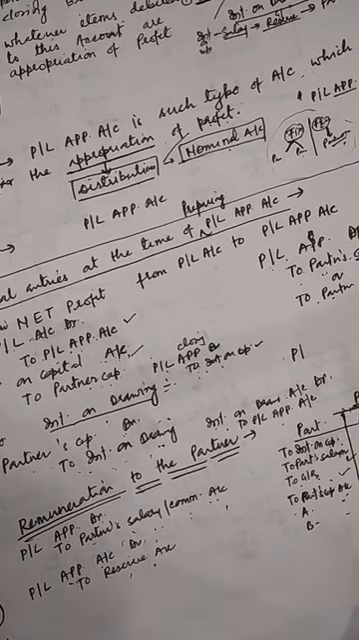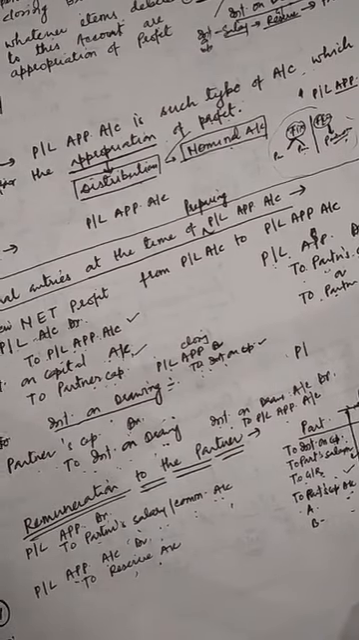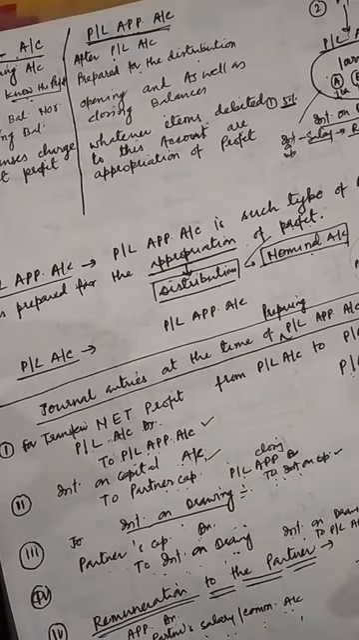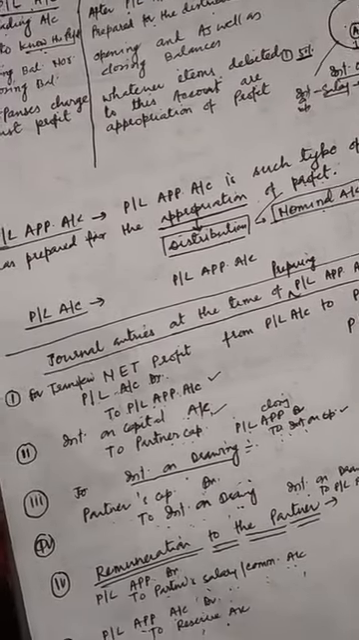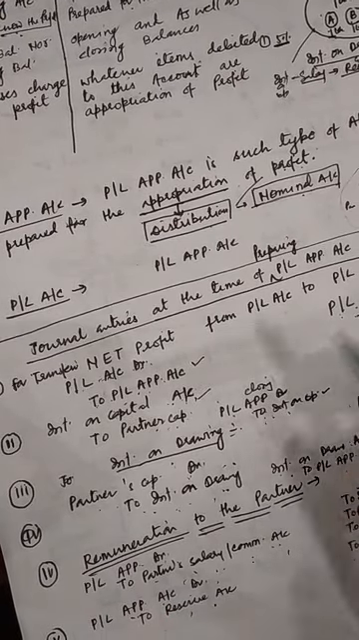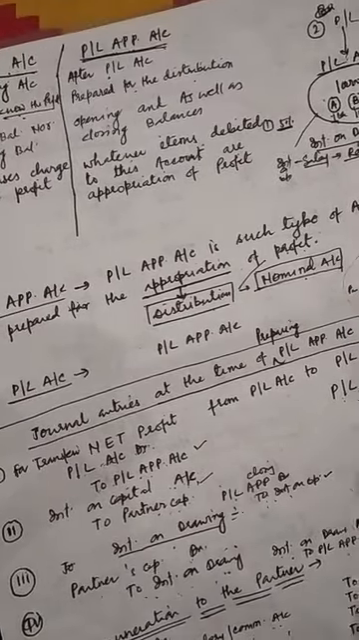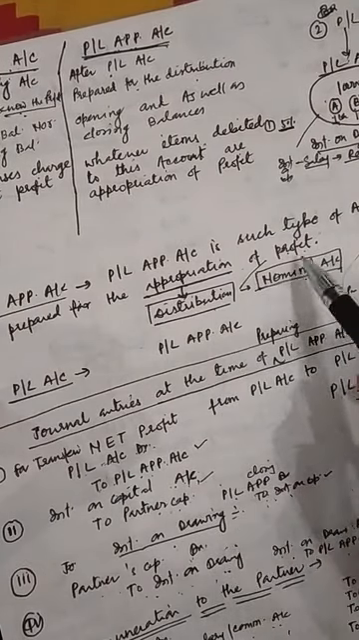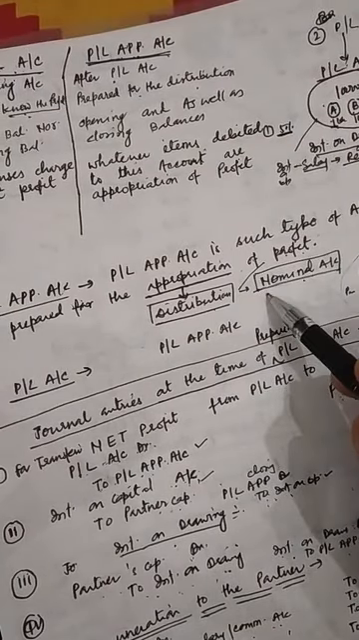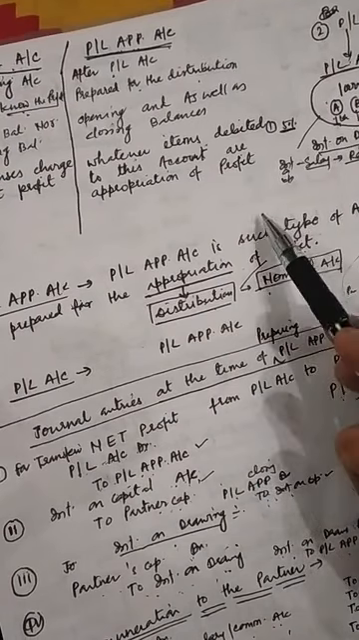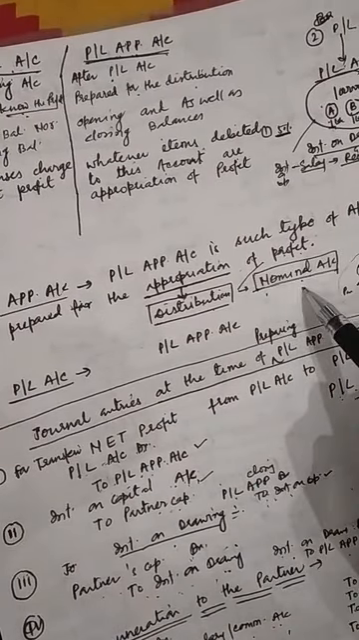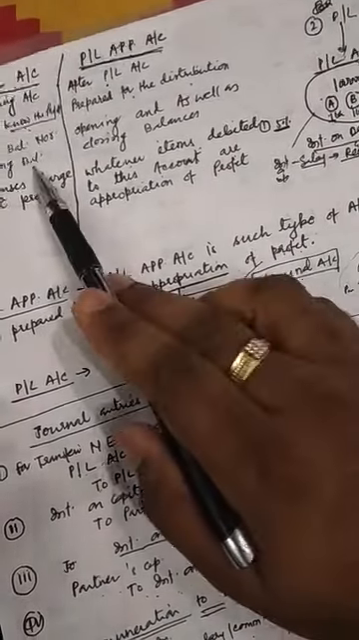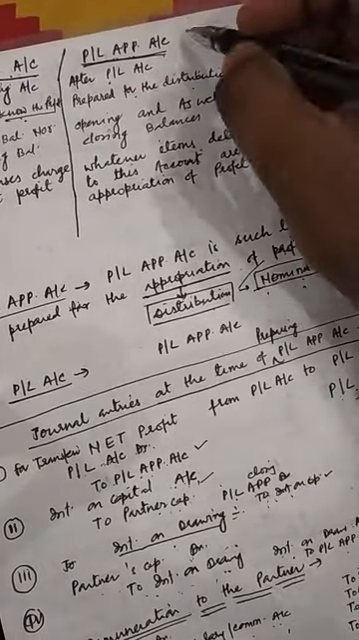PL appropriation account, getting it, all of you? Once again I am revising this. What is the preparation of PL appropriation account? PL appropriation account is the type of account which is prepared for the appropriation or distribution of profit, that is called PL appropriation account. The nature of PL appropriation account is a nominal account. The difference between PL and PL appropriation, see in your books.